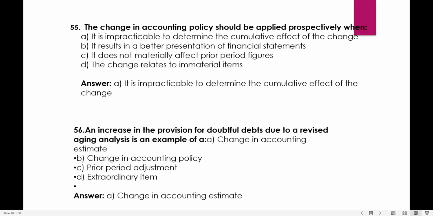Okay, an increase in the provisions for doubtful debts due to revised aging analysis is an example of a change in accounting estimate, change in accounting policy, prior period items, or extraordinary item. Again in this case, an increase in the provisions for doubtful debts means that somewhere our recovery from the debtors is decreasing. Okay, so it is a change in the accounting estimate again.